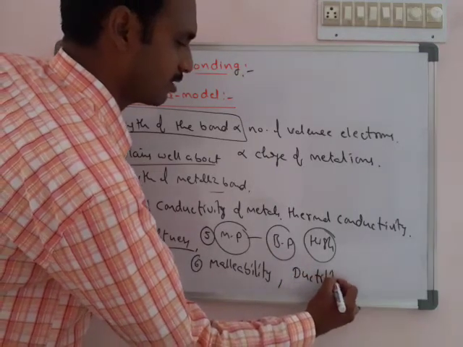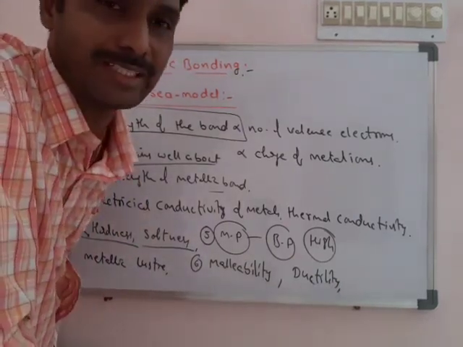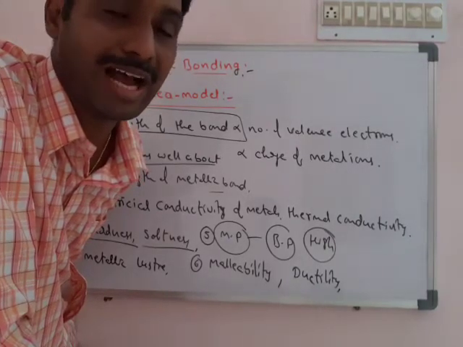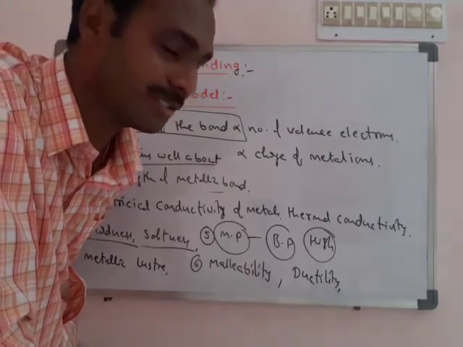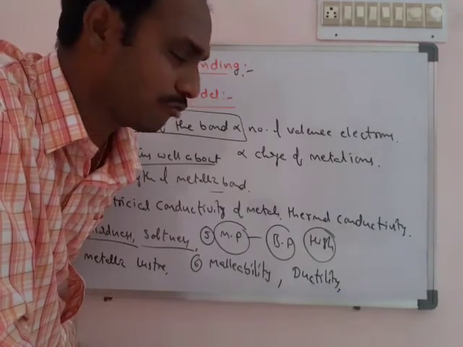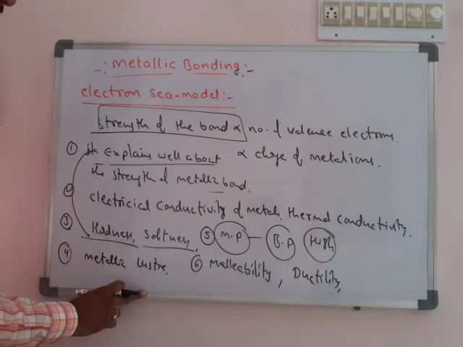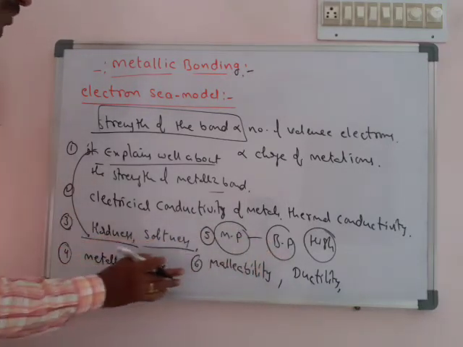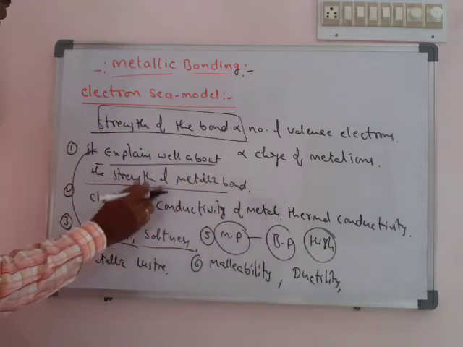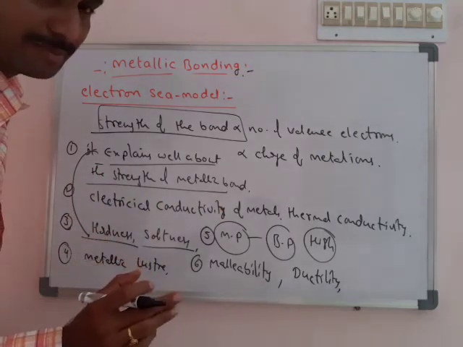ductile nature or ductility. Okay, ductile nature of metal. Ductile nature means making the things into small wires, that we call ductility or ductile nature. Okay, malleability, ductile nature of metals can be explained, conductivity explained, metallic luster explained, melting point, boiling point explained, thermal and electric conductivity both explained. It also explains the softness and hardness and the strength of the bond. Okay, so that's why this is treated as a perfect model for metallic bonding.